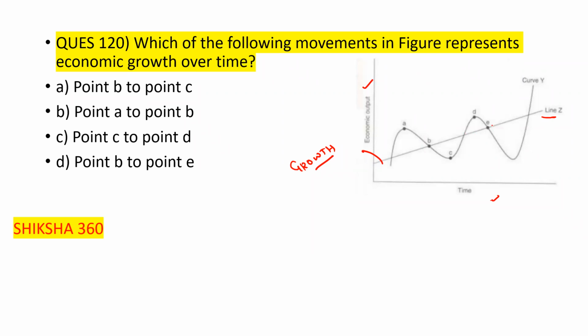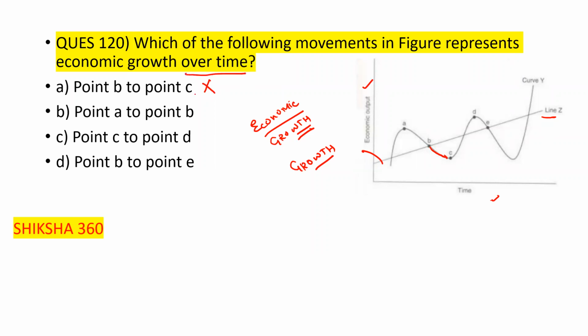Here, point B to C is going down, so it is not economic growth over time.